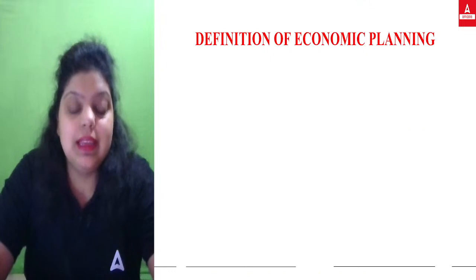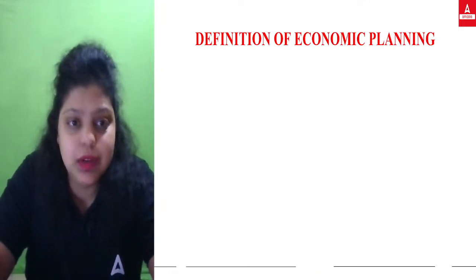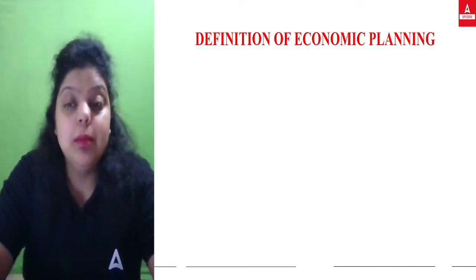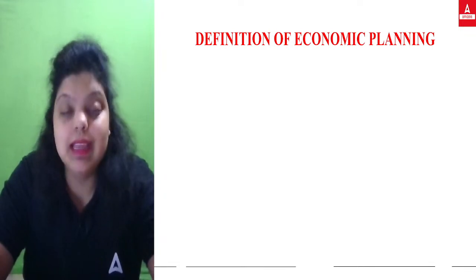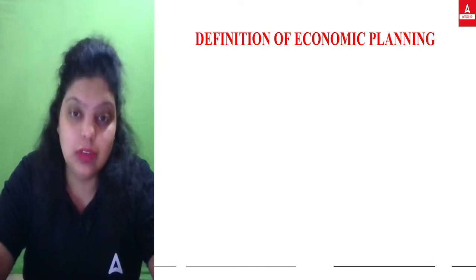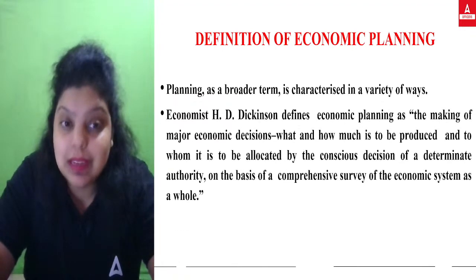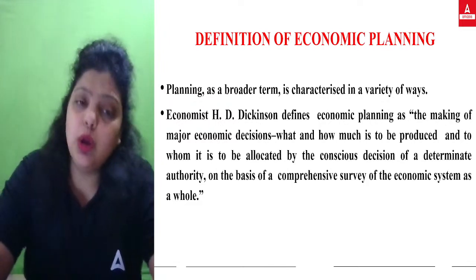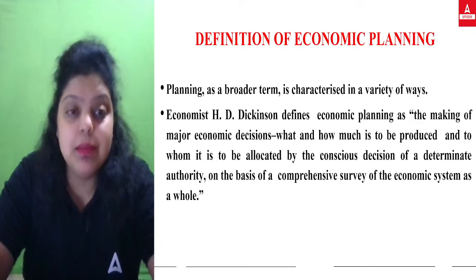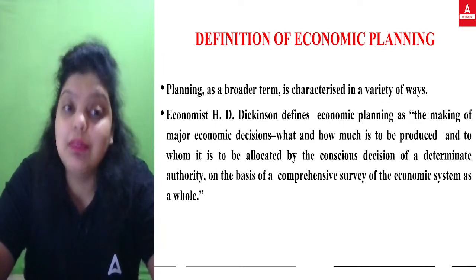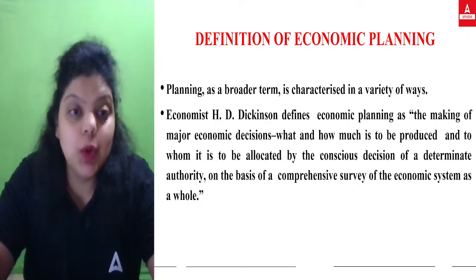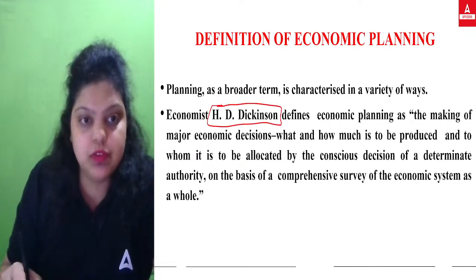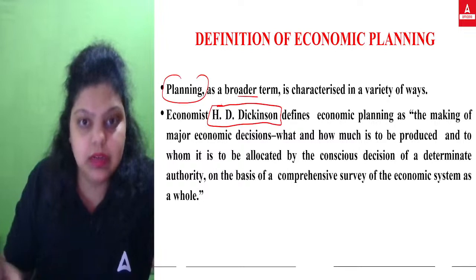Okay, now next, definition of economic planning. I have explained to you what economic planning is: simply taking the major economic decisions is known as economic planning. But in your book, a particular economist has defined what economic planning actually is. So you have to remember the name of the economist as well. A lot of economists have given definitions of economic planning, but you have to remember the name of the economist mentioned in your syllabus. That is Mr. H.D. Dickinson.